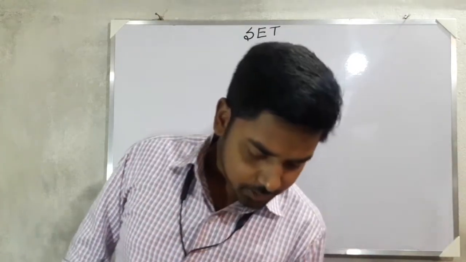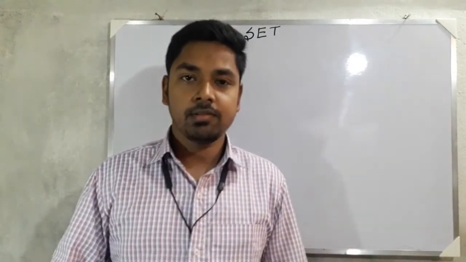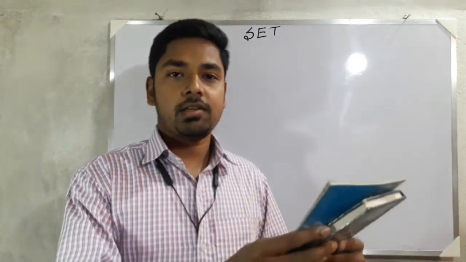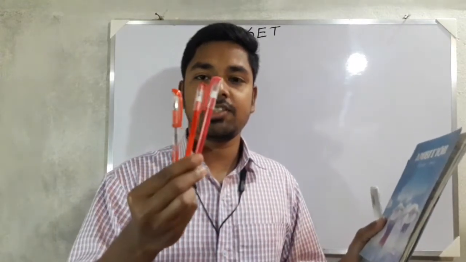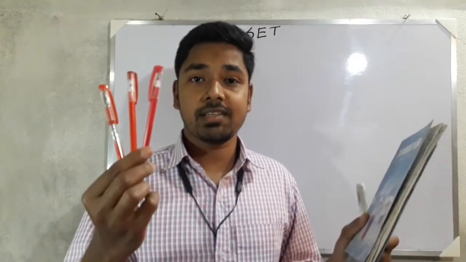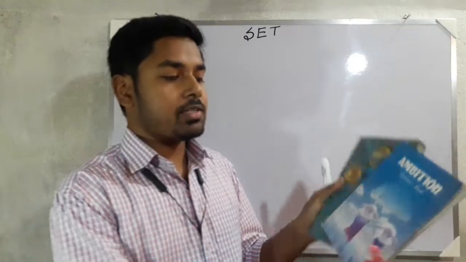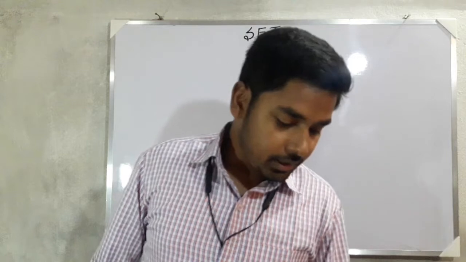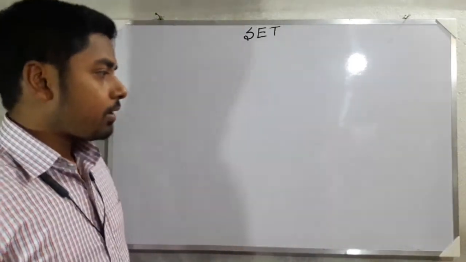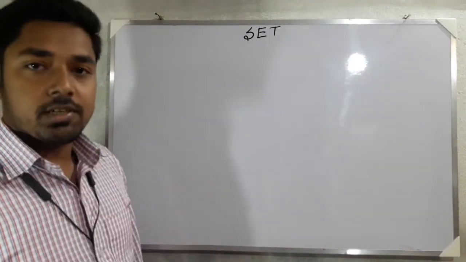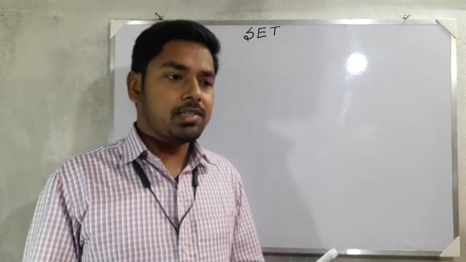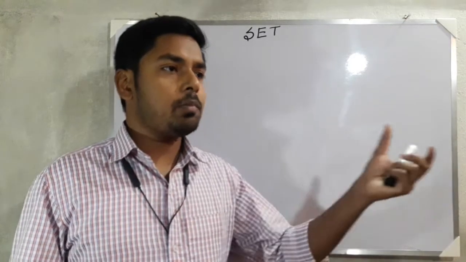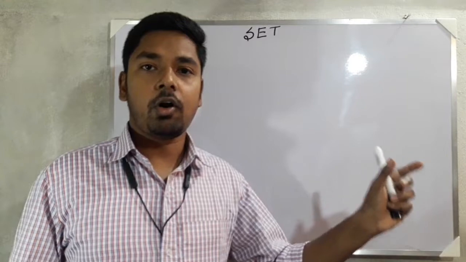Suppose I am taking two copies. Then it is also a set. It's a copy set. It's a pen set which is having 3 objects, that is 3 pens, and it's also a set which is having 2 copies. It's a copy set. Like this way we will discuss the set. So set means what? Set means some objects are there, a collection of some objects.